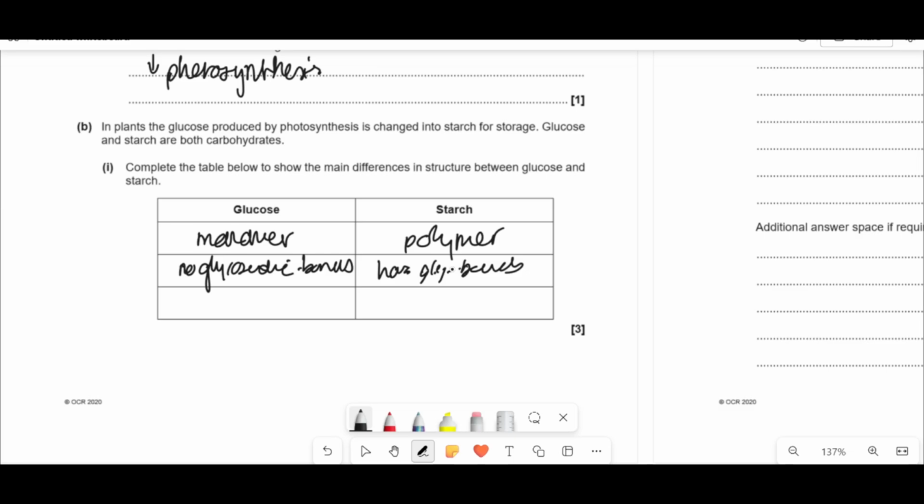As well as that, in the formula, glucose is C6H12O6 and has more H's and O's, whereas starch is C6H10O5 because it's lost water during a condensation reaction. So there's less H and O due to condensation, whereas glucose has more H and O. So any of them is fine.